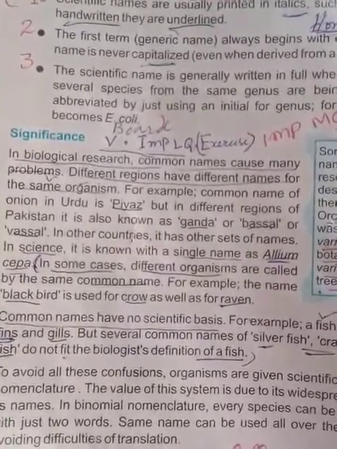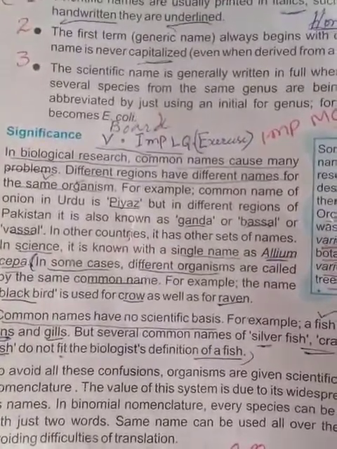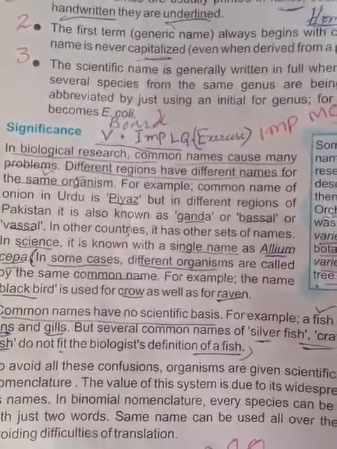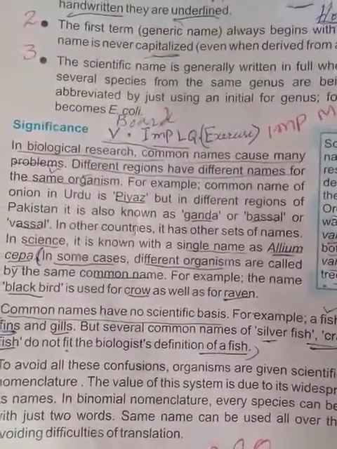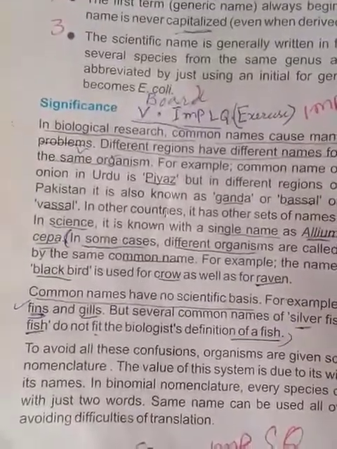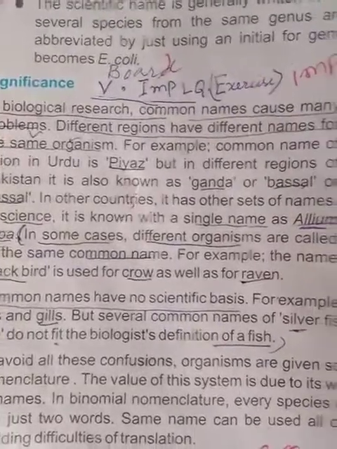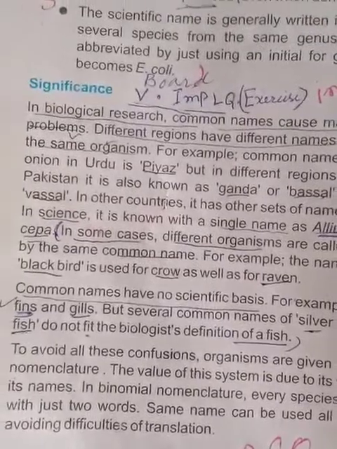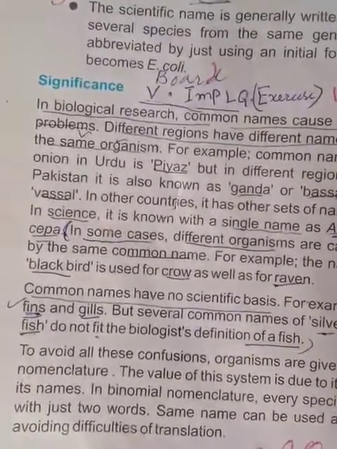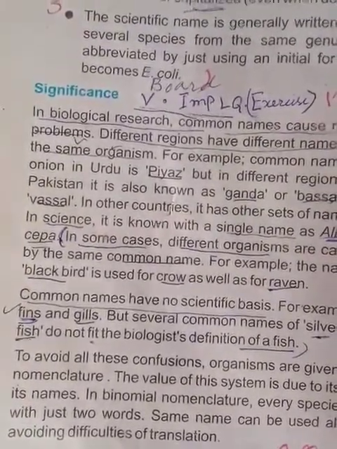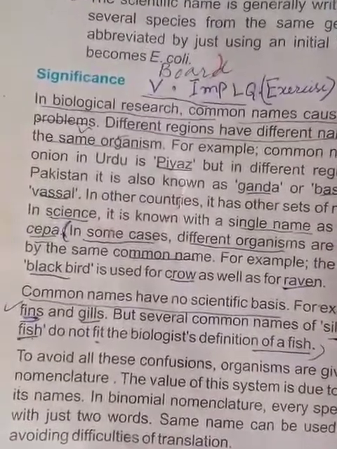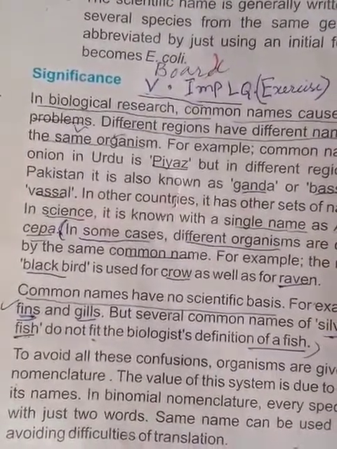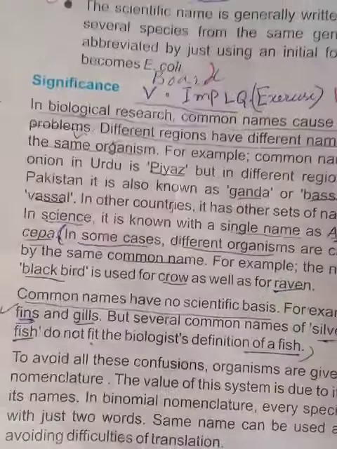In some cases different organisms are called by the same name. For example, the name blackbird is used for the crow as well as for the raven. It also causes confusion. So common names have no scientific basis. Common names cause many problems in discussion in research work.